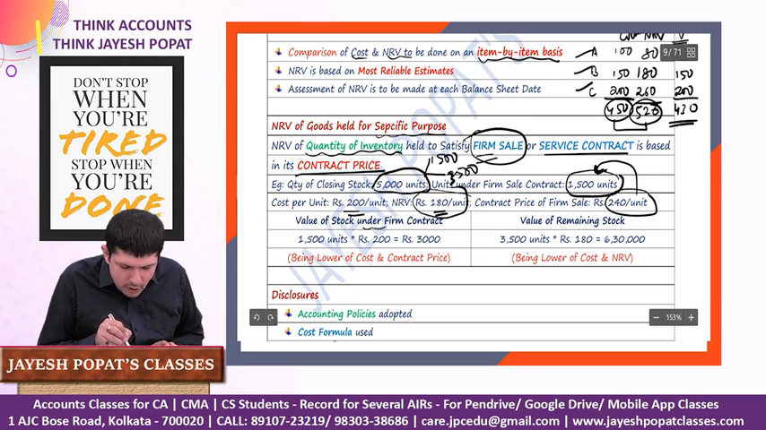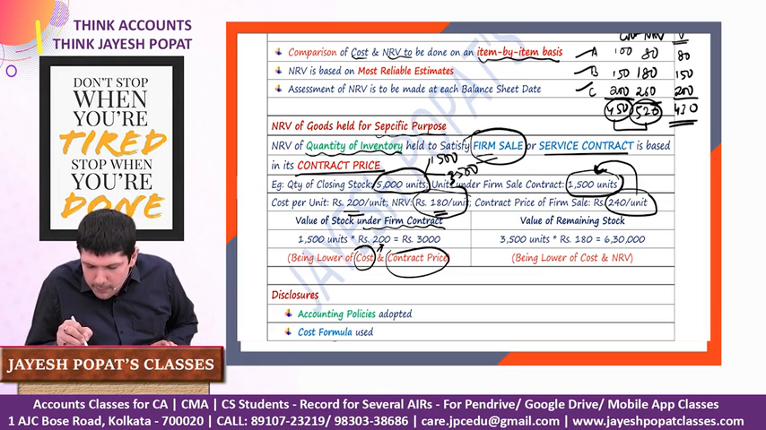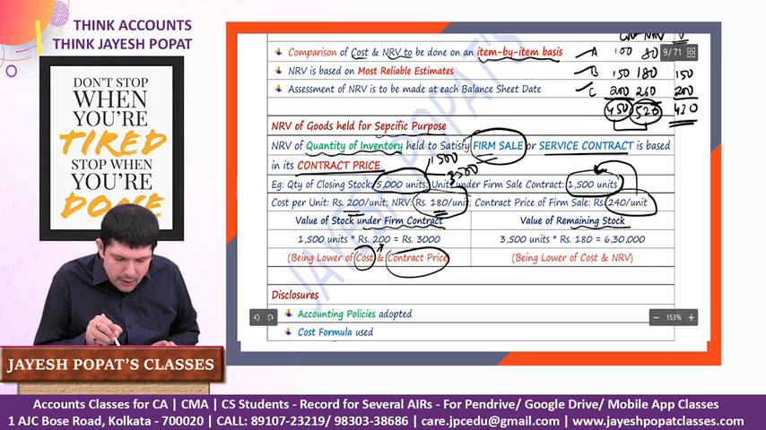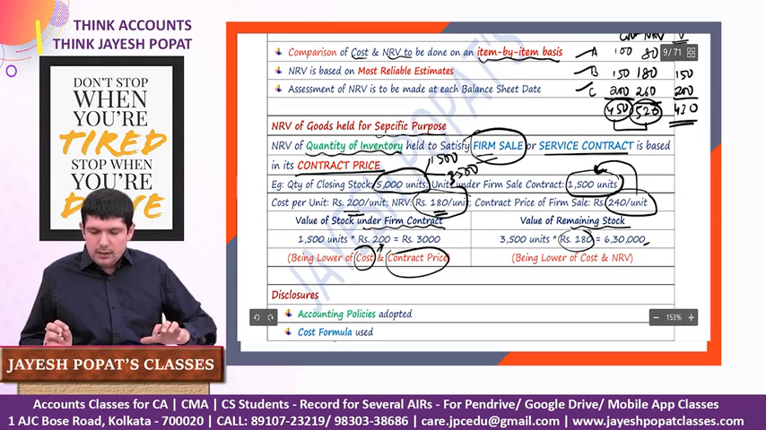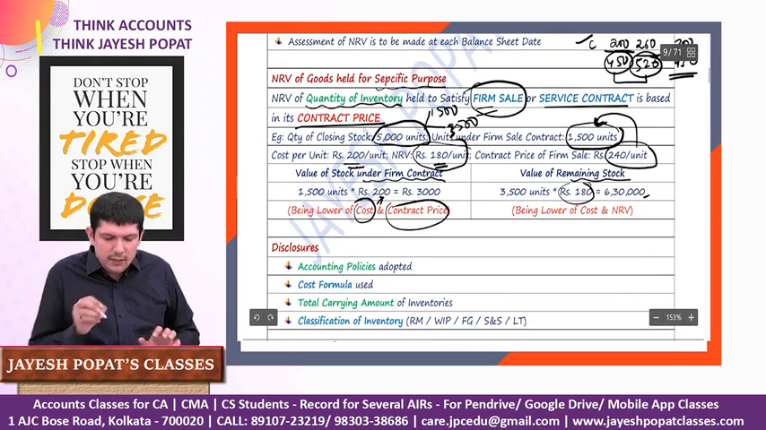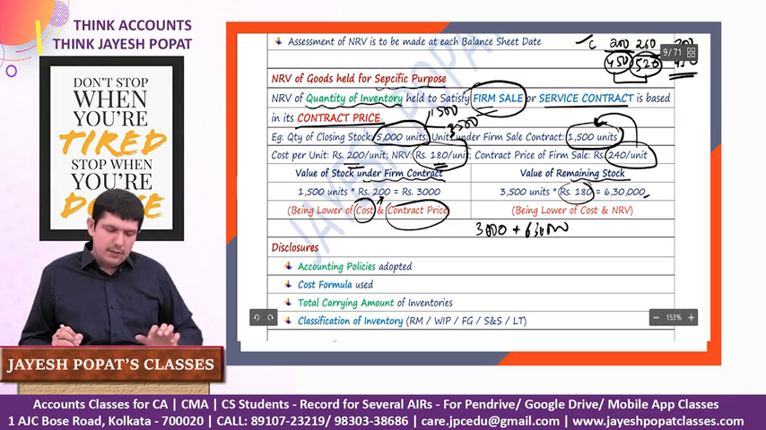So valuation of stock under firm sale contract, we'll be calculating at the lower of cost or the contract price. Cost is 200, contract price is 240, so 1,500 into 200. For the remaining stock, we will compare 200 and 180, so 180 is lower, so 3,500 into 180, 6,30,000 is the inventory. Total value will be basically 3,00,000 plus 6,30,000 of my inventory.